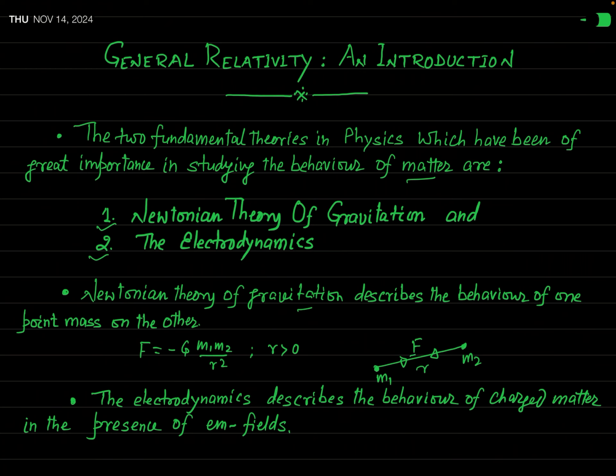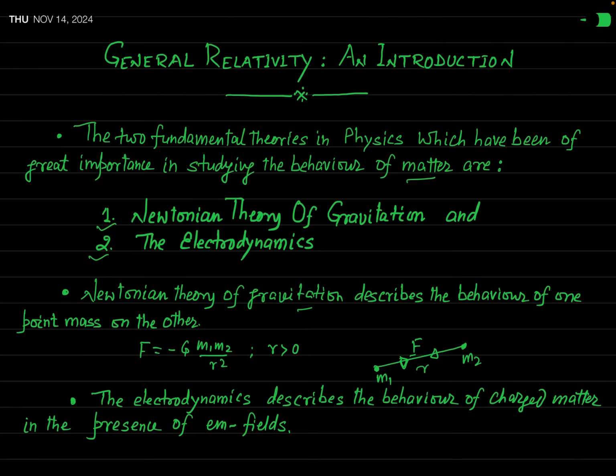But this is just an action. And according to Newton's third law of motion, m2 will also exert the same force F, but in the opposite direction, that is towards m1. So this gravitational force is an attractive force, and this is caused by mass in accordance with Newtonian theory.